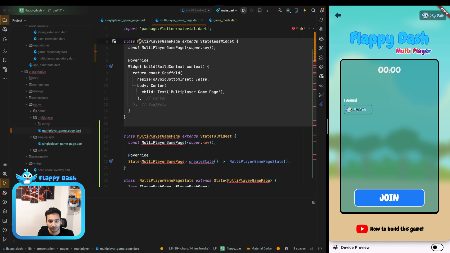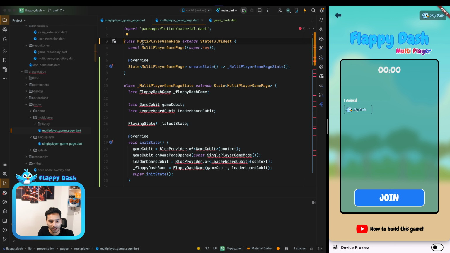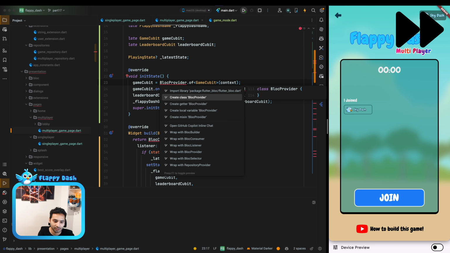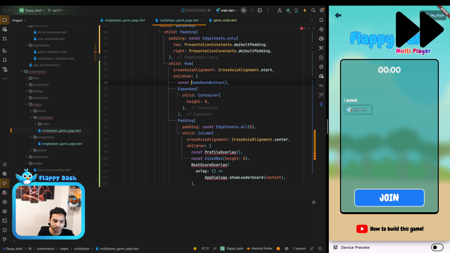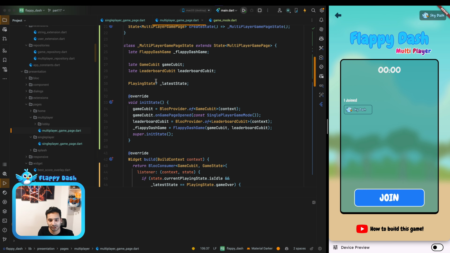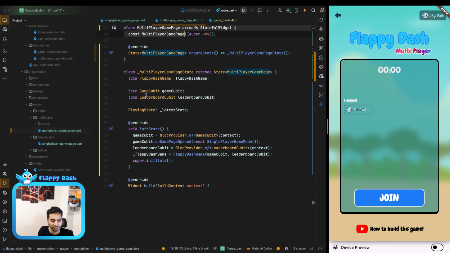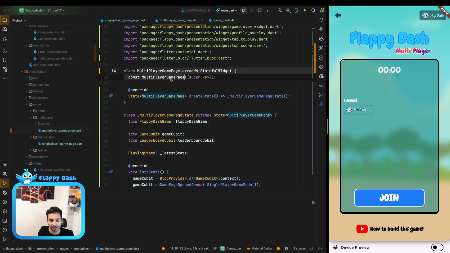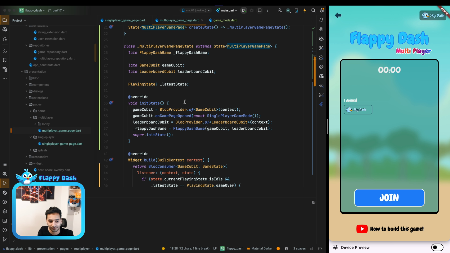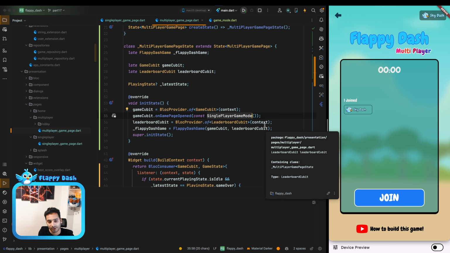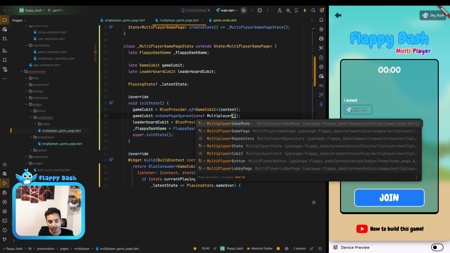Now we need to remove this part, and let's import everything. We could create an abstract class over the game pages and just pass the game mode, but I just duplicated it for now and I think it is fine. And here, instead of the single player game mode, I'm going to pass multiplayer game mode.